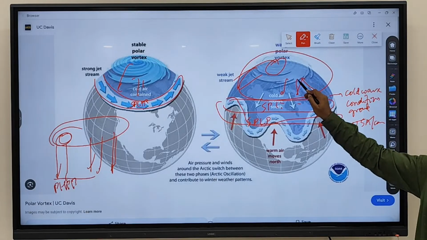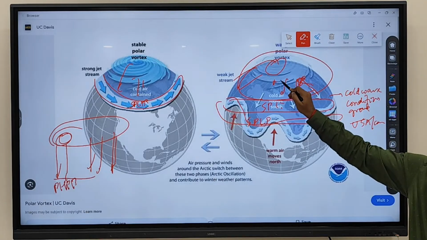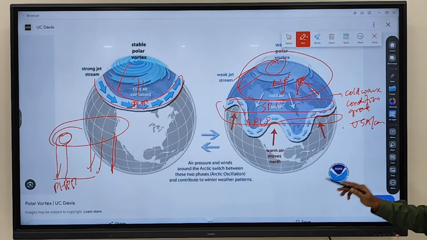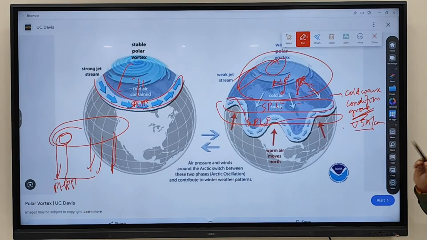So we discussed here, Russia is there. Here Norway, Sweden. All these will feel more amount of cold wave. So this is happening due to the polar vortex concept. Clear? Any doubt?